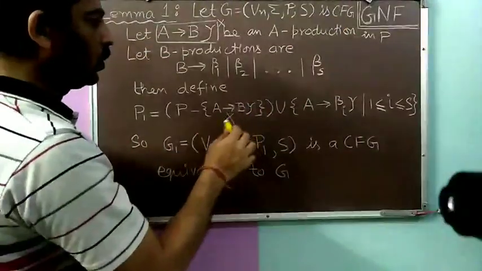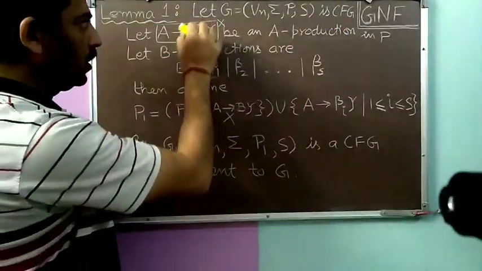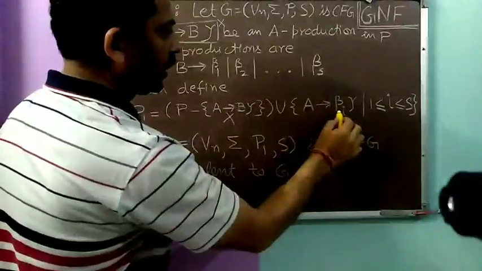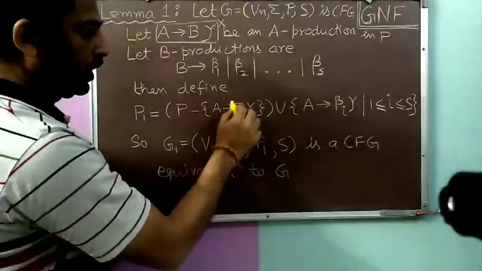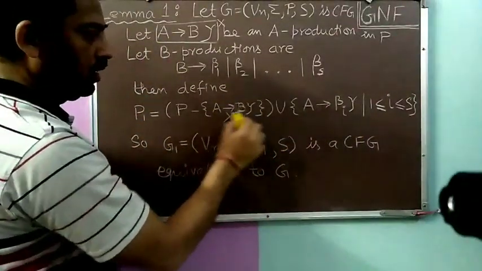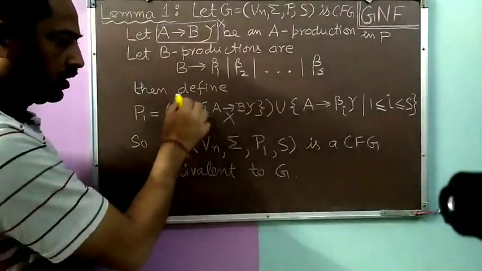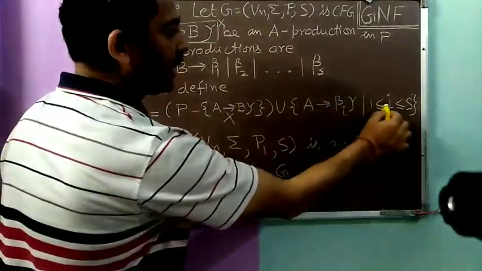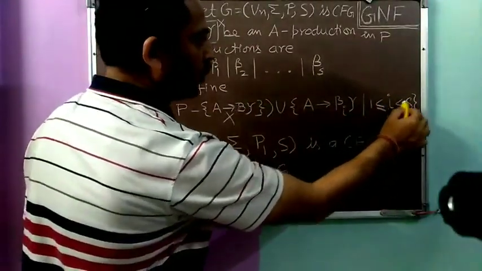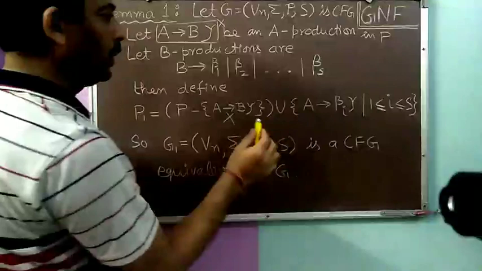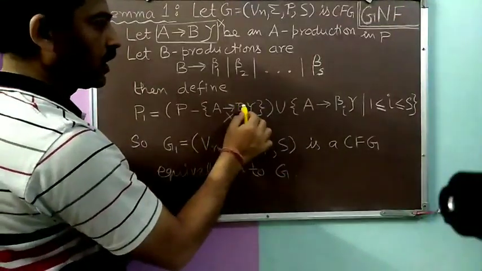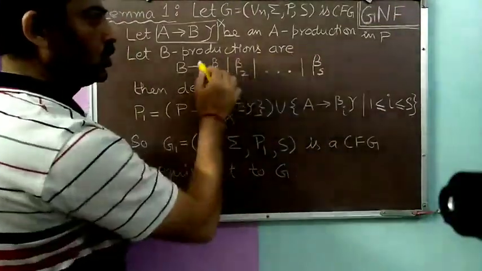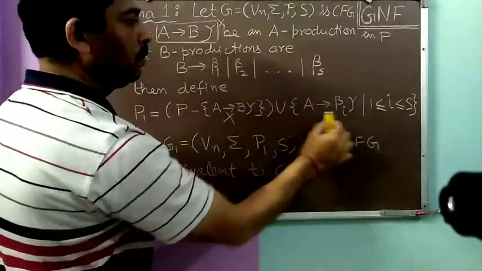We are removing B from here and directly writing the beta i's. So whenever we remove the production A to B gamma from the set of productions P and add A to beta i gamma for 1 less than or equal to i less than or equal to S, we are simply replacing the variable B by its values, those are the beta i's.